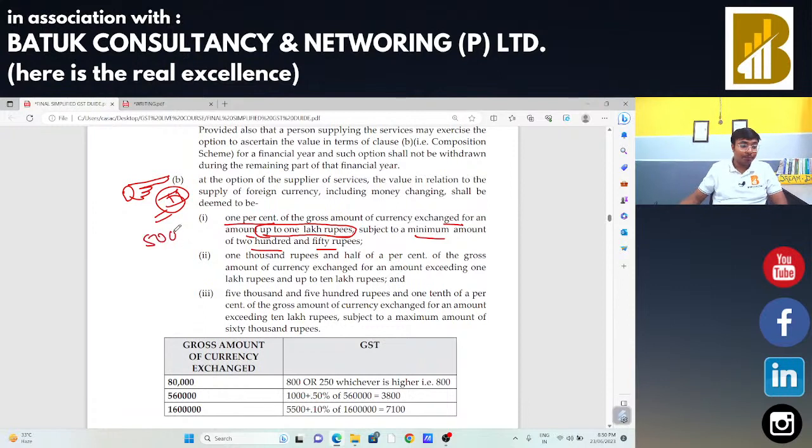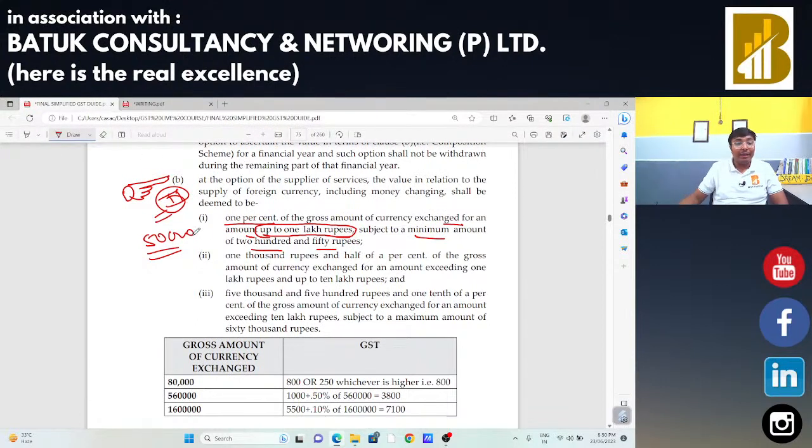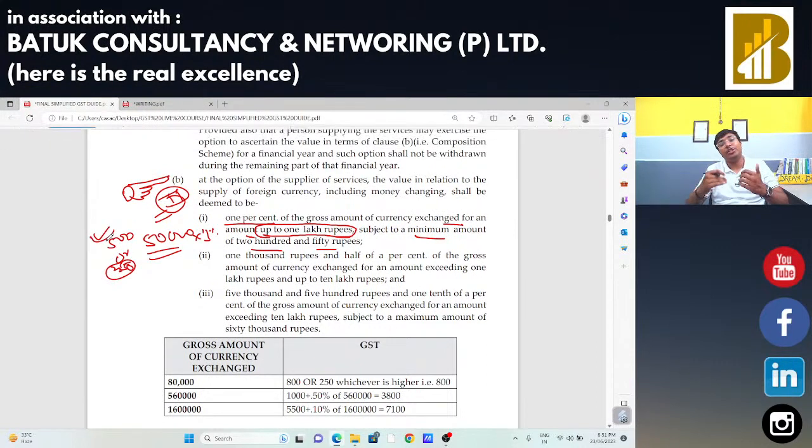Suppose I am going to convert 50,000 rupees into foreign currency. In that case, I may take 50,000 multiplied by 1%, that is 500, or 250 rupees, whichever is higher, that is 500 will be the value of supply and GST should be charged on that 500 rupees.